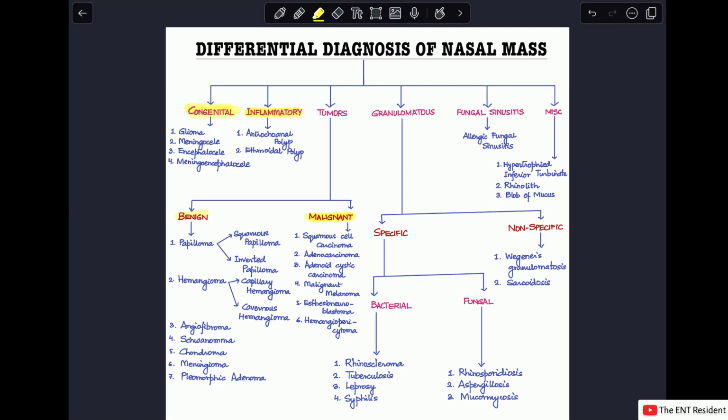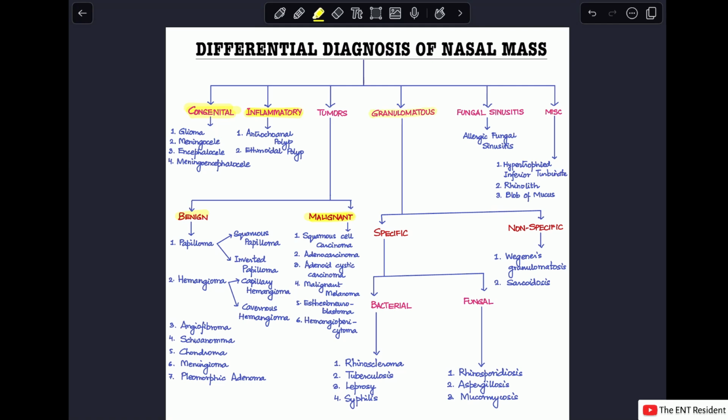Then there's hemangioma, which can be capillary hemangioma, cavernous hemangioma. Then there's angiofibroma, schwannoma, chondroma, meningioma, pleomorphic adenoma. Coming to the malignant tumors, there can be squamous cell carcinoma, which is the most common tumor. Then there is adenocarcinoma. The adenocarcinoma is something that you get more commonly in people associated with woodworking. Then there's adenoid cystic carcinoma, malignant melanoma, esthesioneuroblastoma, and hemangiopericytoma.